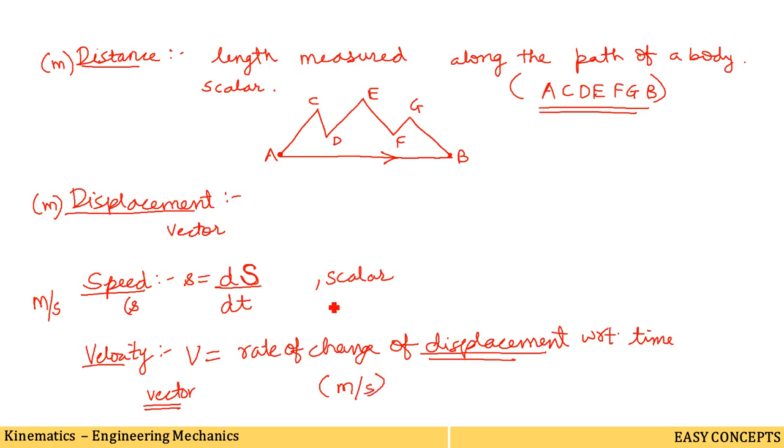The next term is uniform velocity. What is the meaning of uniform velocity? When a body undergoes equal displacement in equal intervals of time, it is called uniform velocity. And what is the meaning of variable velocity? When a body undergoes unequal displacement in equal intervals of time. In equal intervals of time, if the displacement covered is equal, it is called uniform velocity. But if in a particular interval of time the displacement covered is not equal, it is variable velocity.